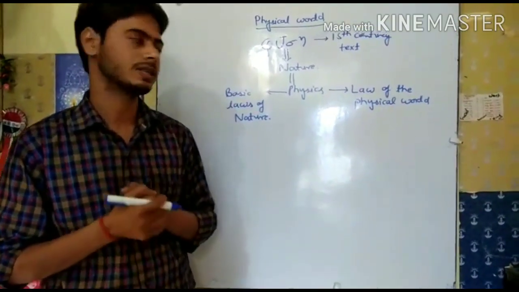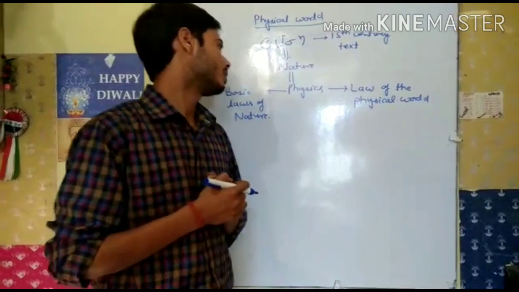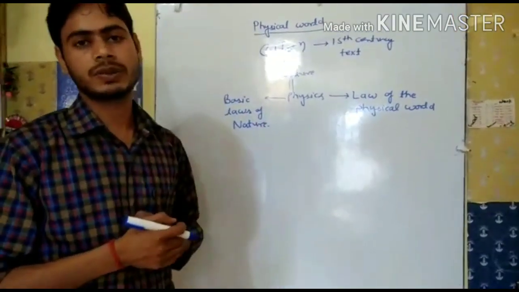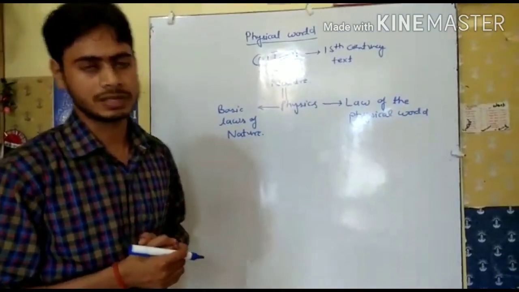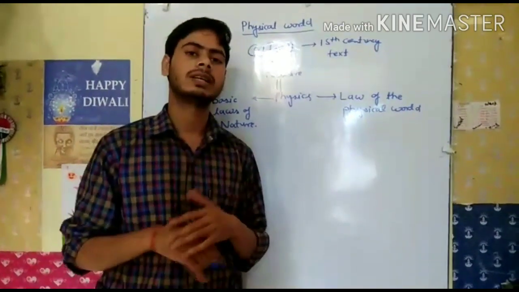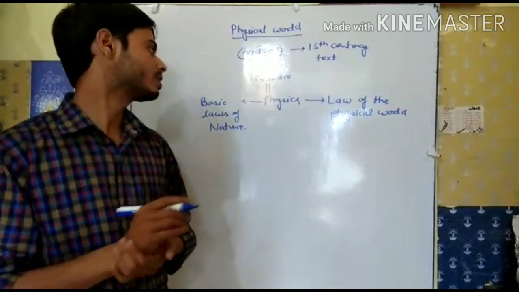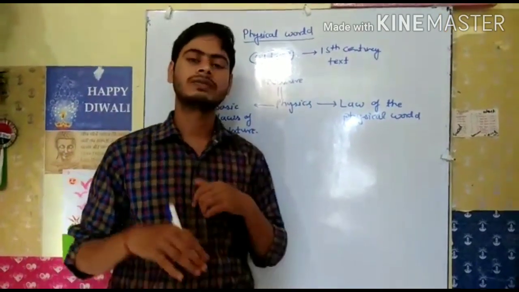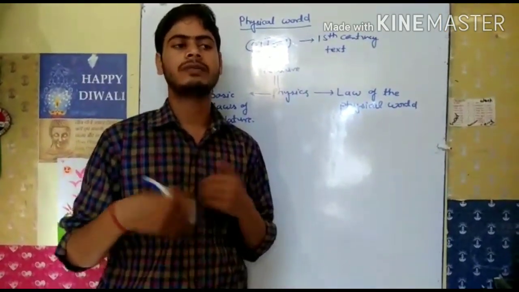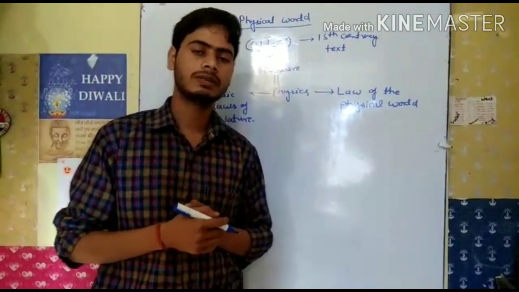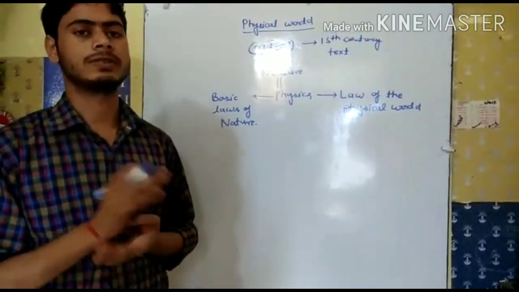So physics is nature, and that's why physics is known as the king of all branches, while maths is known as the queen of all branches, because with the help of physics we can derive and describe the various types of phenomena of the physical world.